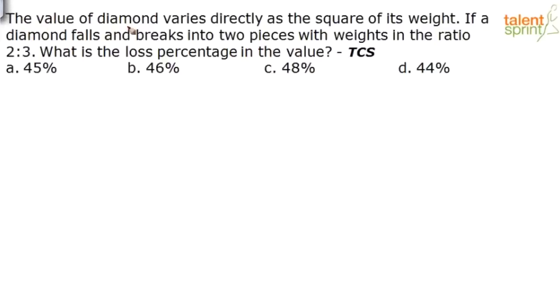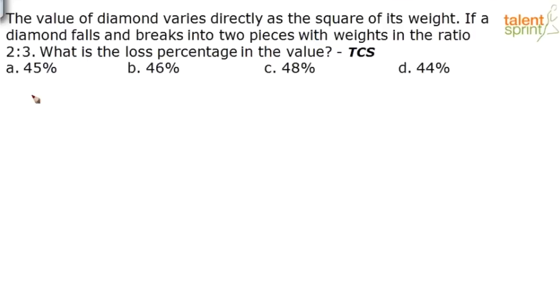The value of a diamond varies directly as the square of its weight. If a diamond falls and breaks into 2 pieces with weights in the ratio 2:5, what is the loss percentage in the value? So how do we solve this question? Now this question is from the topic of ratios and proportions. Very interesting question. So what is given in the question?